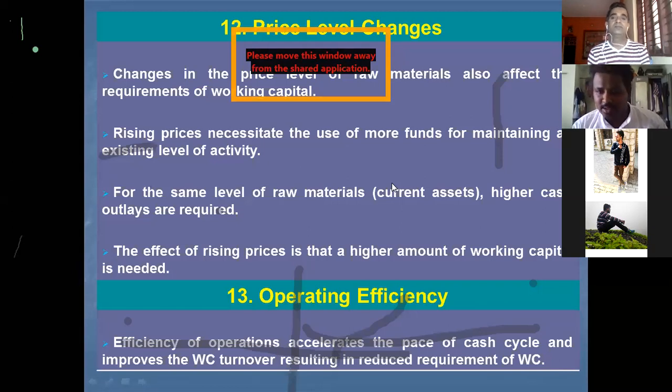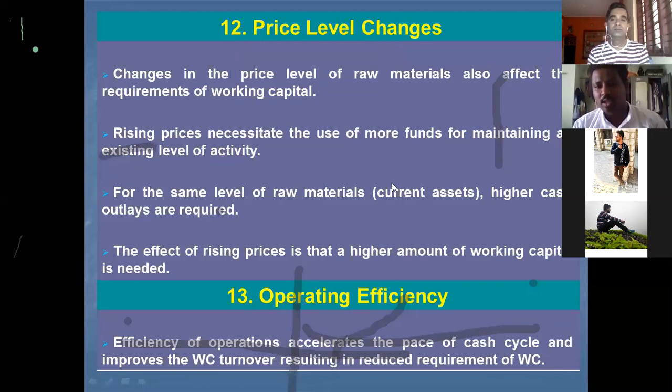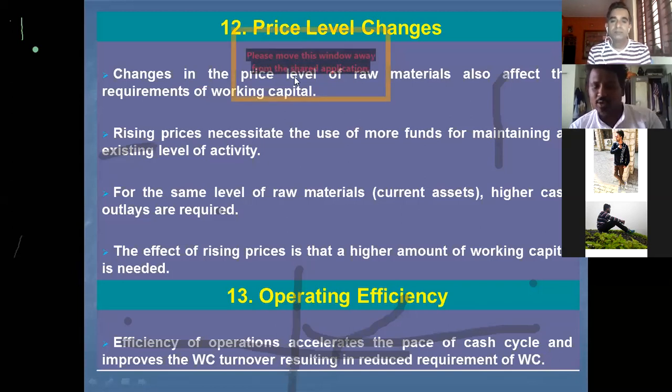Because whether the flights move or don't move, they need to pay salaries, rent for the places where they keep aeroplanes, and the taxes for the international flights. So even they need a huge amount of working capital, no, sir?